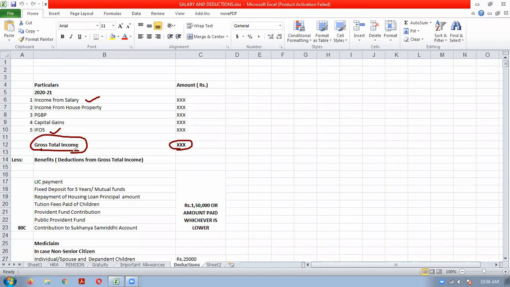Now, one important thing is that tax will not be paid on gross total income. Tax will be paid on taxable income. Gross total income is the total income from the heads of income after considering the exemptions.